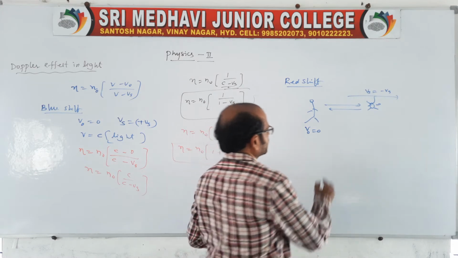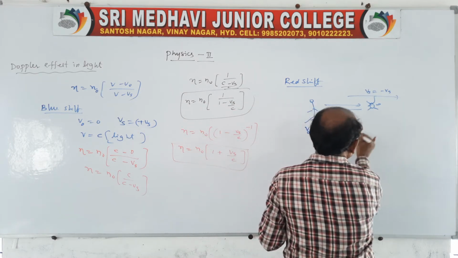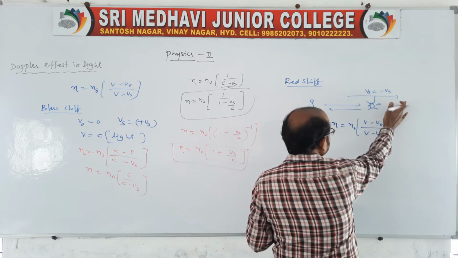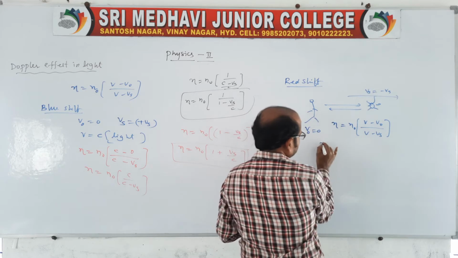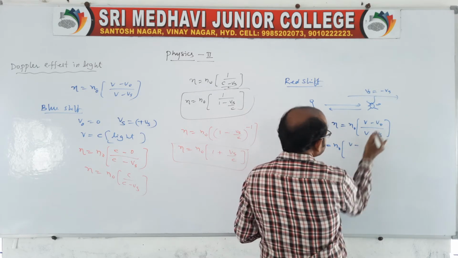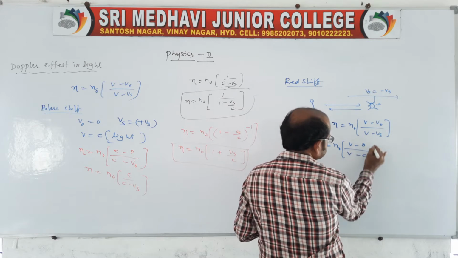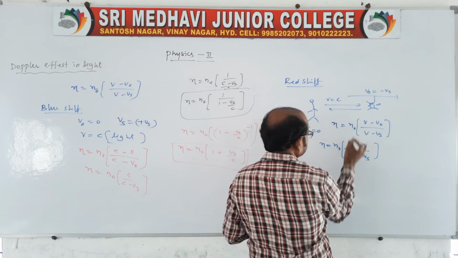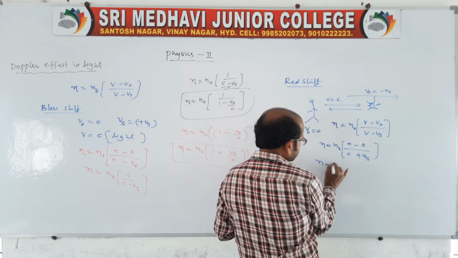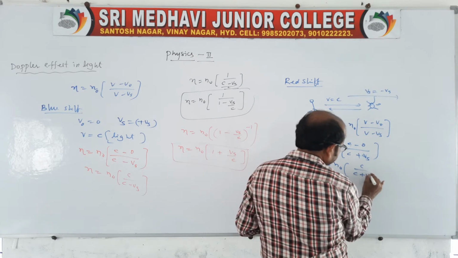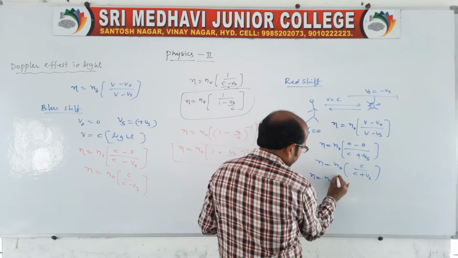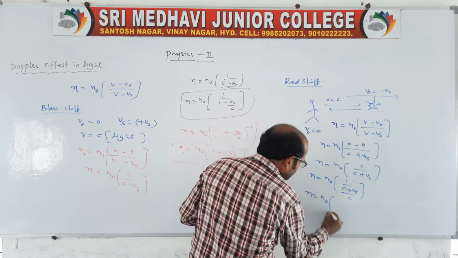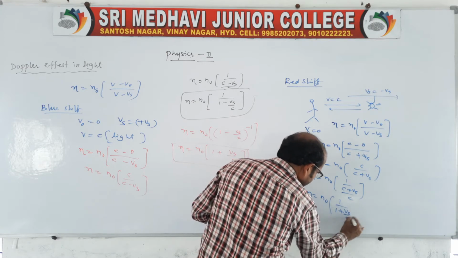So here again the apparent frequency N is equal to N naught into V minus V naught by V minus Vs. Here both are in the opposite direction because the source is moving and the rays are moving towards the observer. Now you write the apparent frequency as V minus 0 by V plus Vs, and here instead of V you take the velocity of light C. So N is equal to N naught into C by C plus Vs. Here the apparent frequency will be 1 by C plus Vs by C. Therefore, N is equal to N naught into 1 by 1 plus Vs by C.